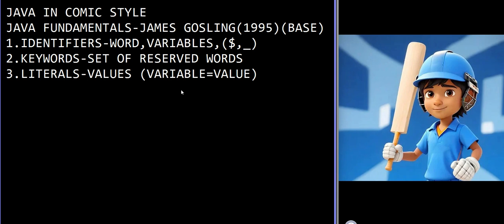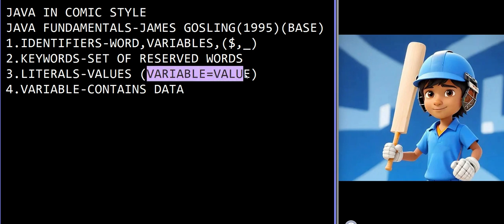After that, the next fundamental is variables. A variable means something which contains data. The same in the previous equation we have seen variable equal to value.